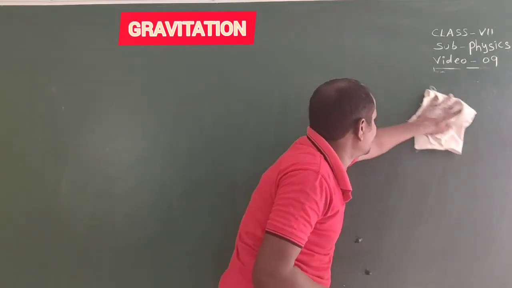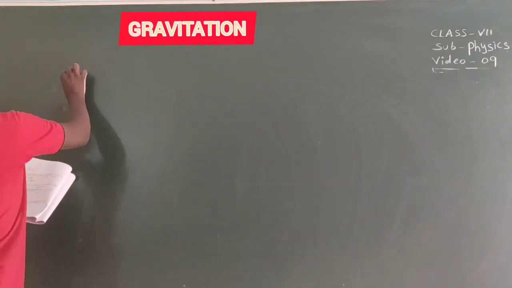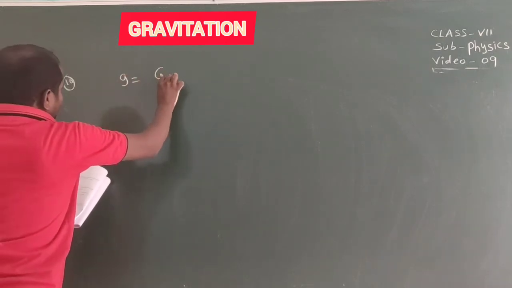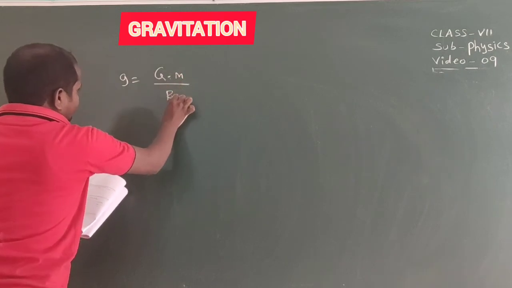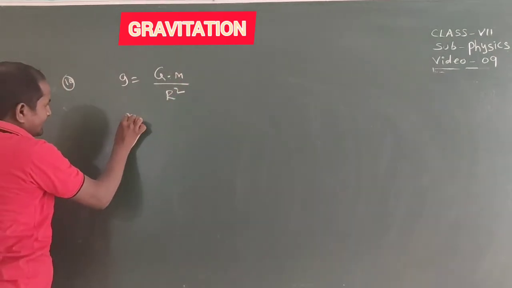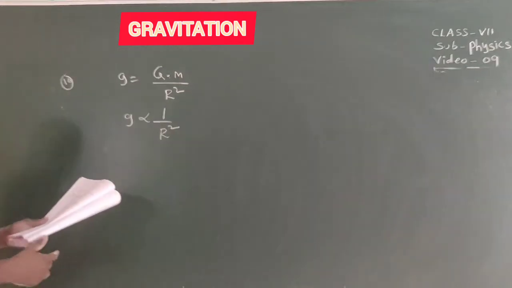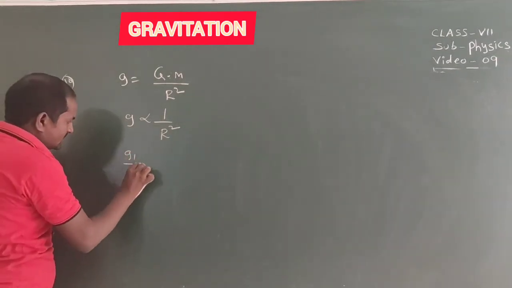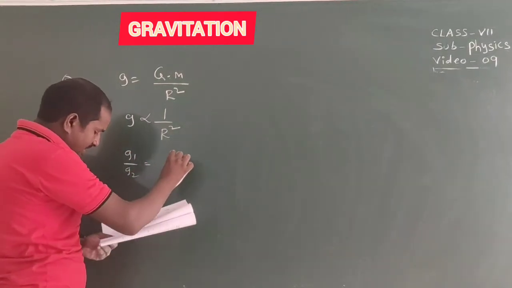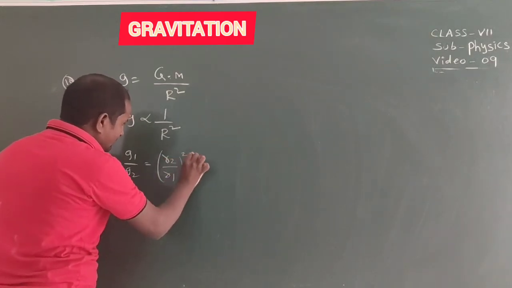Question number 10. g equal to G into M by r square. From this relation we can write here, g is inversely proportional to the r square. So that means here g1 by g2 equal to R2 by R1 whole square.